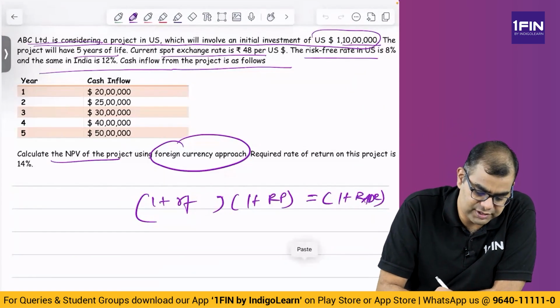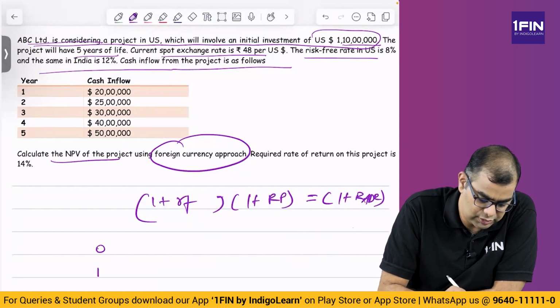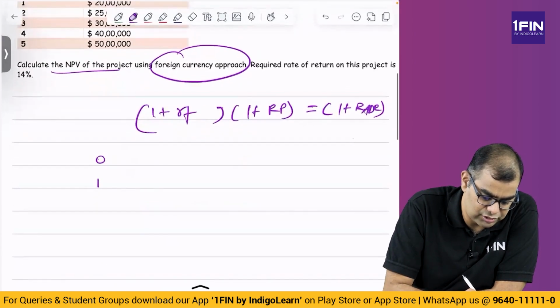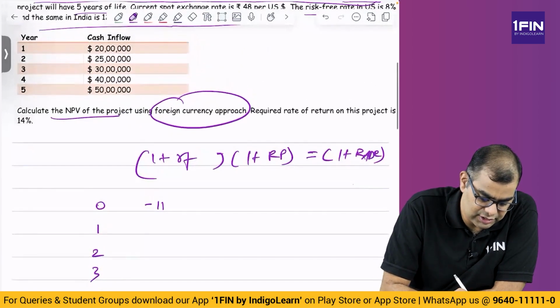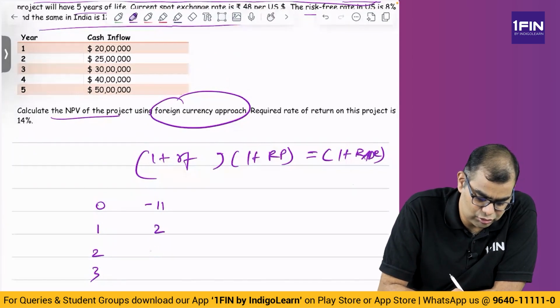So initial investment is how much? Years 0, 1, 2, 3, 4, 5. Minus 11. After that it is 20, not 20, it is 2. That's what you should not get confused about. 20 lakhs. 2, 2.5.